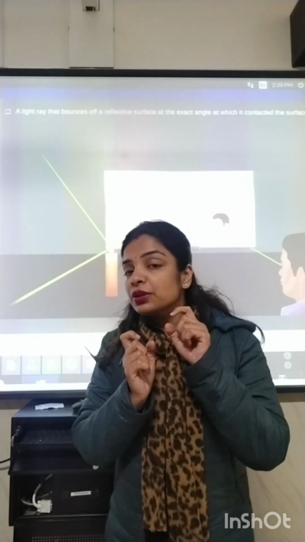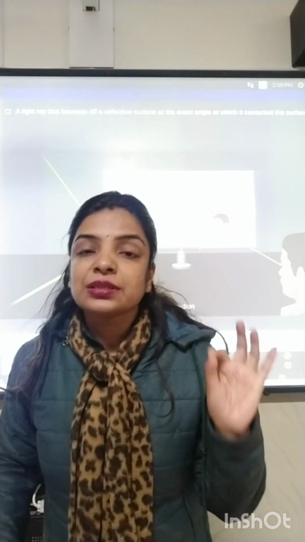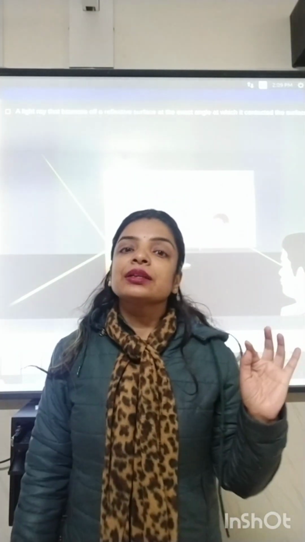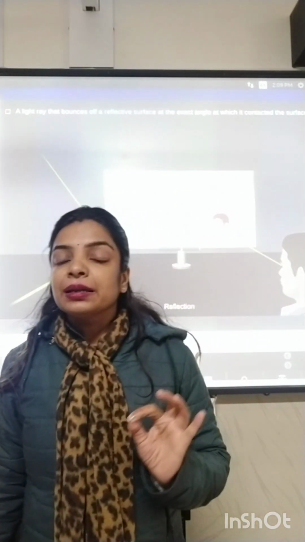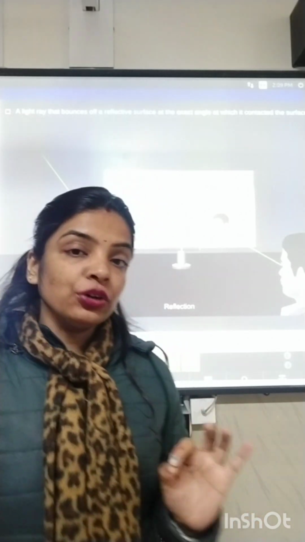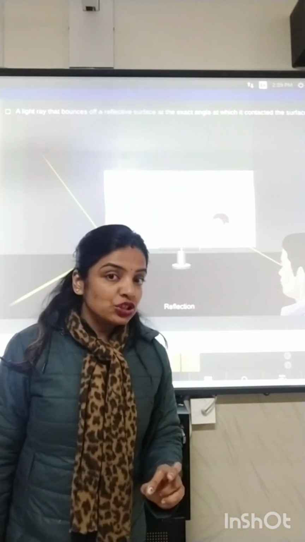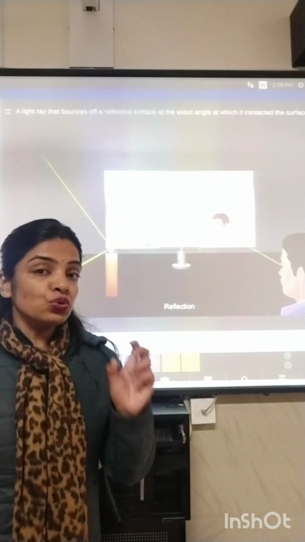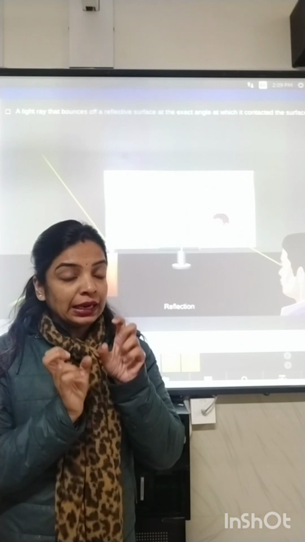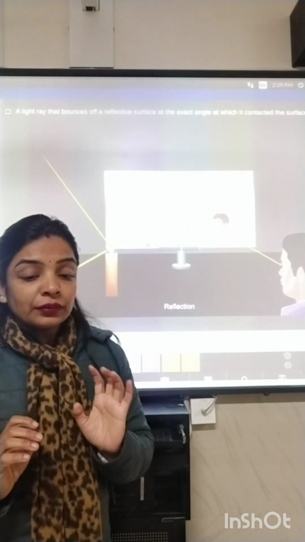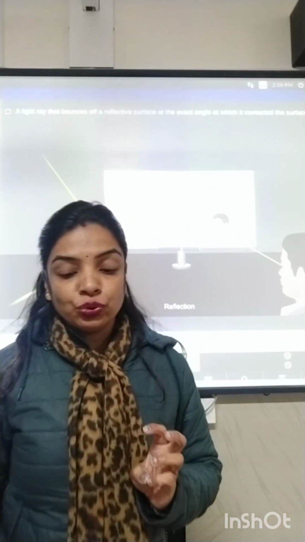Meaning, which reflection happens here? Reflection happens two times. First the reflection is done by the first mirror and second the reflection is done by the second mirror. So it follows multiple reflection. A kaleidoscope works on the principle of multiple reflection because it has two mirrors which are inclined to one another at an angle. Okay. I'll be showing you a kaleidoscope in the class. I'll be asking you to make one and I'll show it to you in the class.